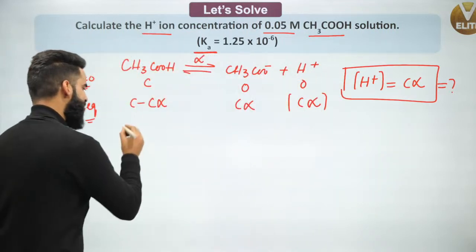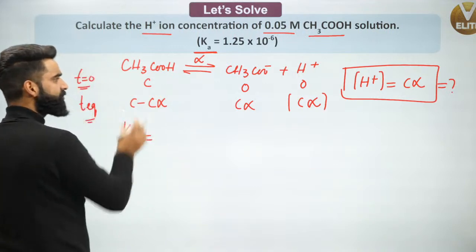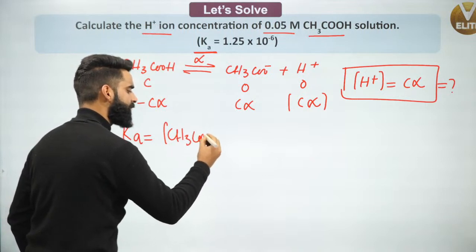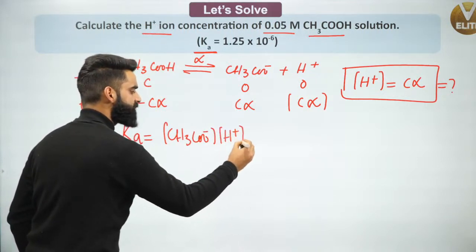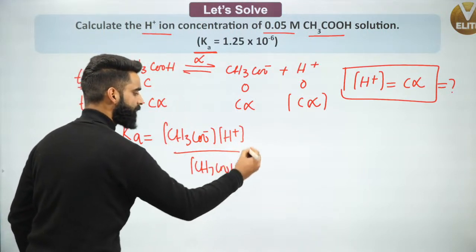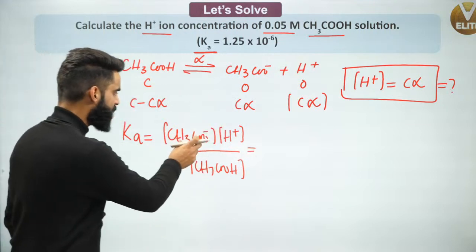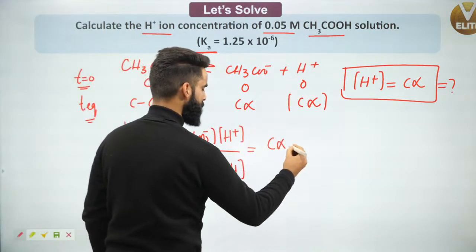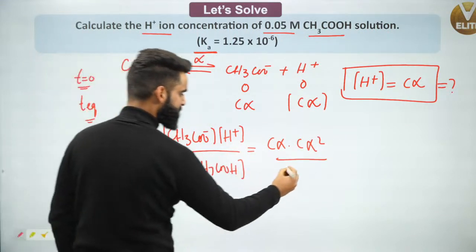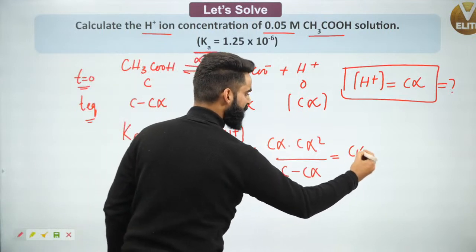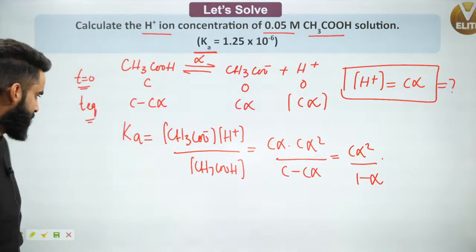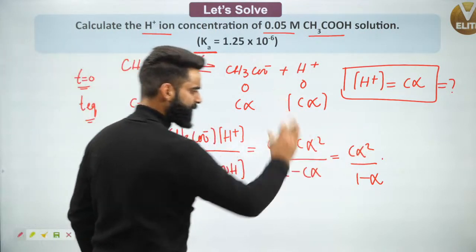First of all, if I write the expression for Ka, the ionization constant of the weak acid, how do I write it? I'll simply write the concentration of CH3COO negative multiplied by the concentration of H positive divided by the concentration of CH3COOH aqueous. It is going to be equal to C alpha for CH3COO negative, C alpha for H positive, divided by C minus C alpha for CH3COOH. So you get C alpha square divided by 1 minus alpha. So the Ka value you got is C alpha square divided by 1 minus alpha.